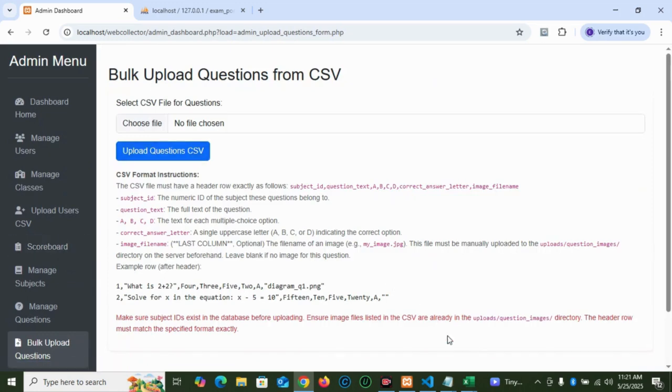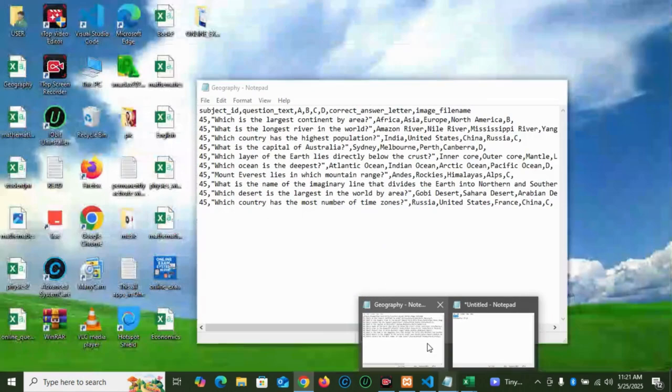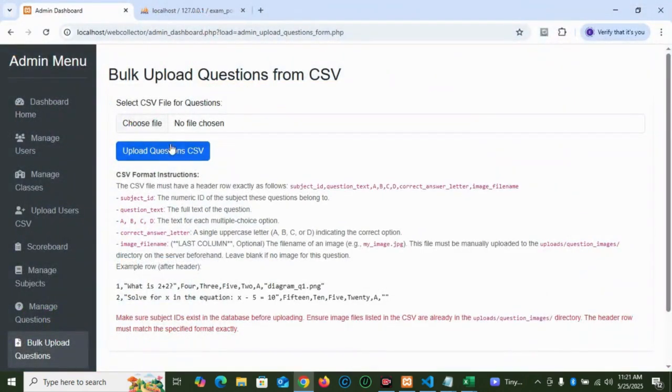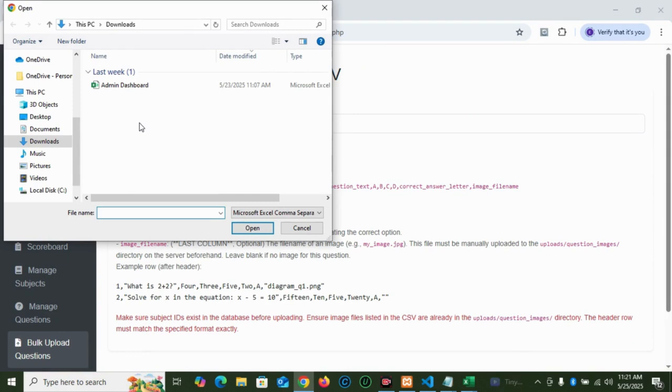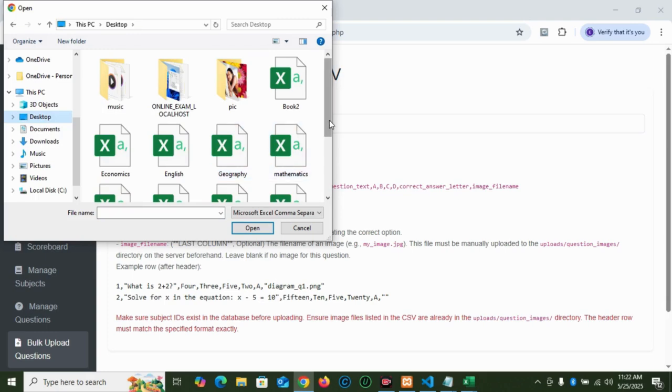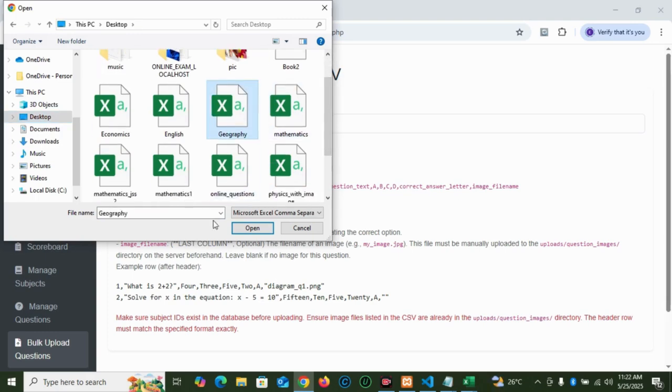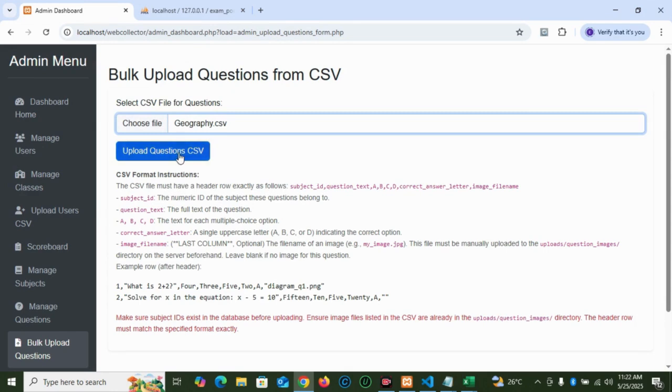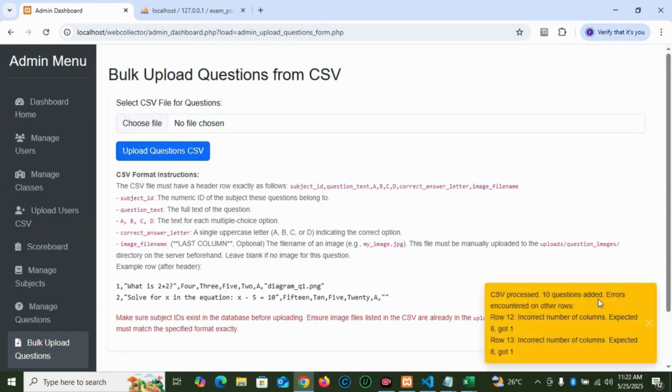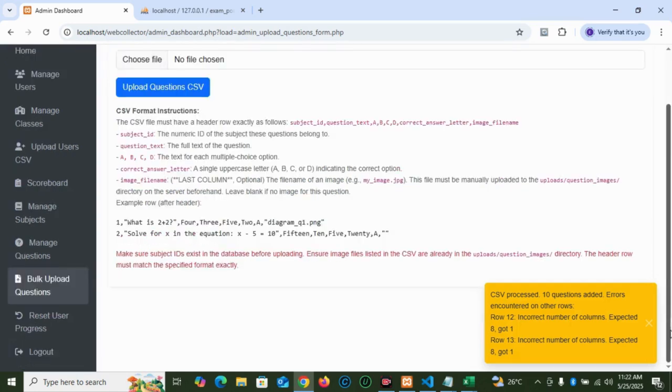And when you bulk upload, let's say I want to bulk upload that geography file. I've noted the ID. So I'll come here, I'll click choose file. Okay, it's on my desktop. This is geography. Let me click on it. I'll upload. It says CSV processed, added with errors. Okay, it was not properly formatted somewhere.